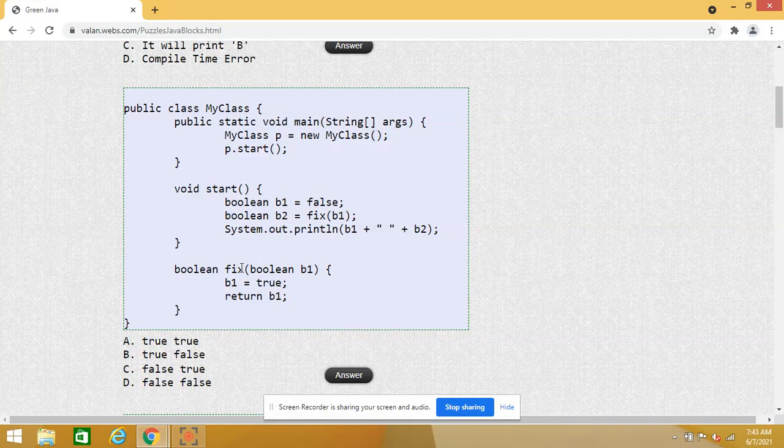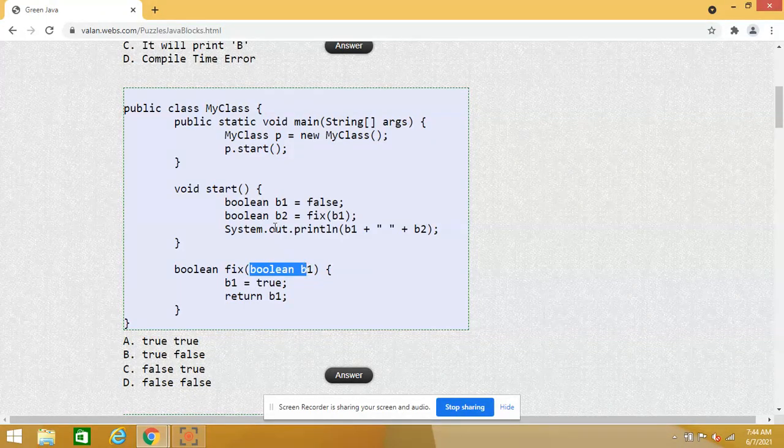Now if you look at the second method, I may get confused. I have a boolean b1 once again. In the start method I have a boolean b1, and in the fix method also I have a boolean b1. But the scope of a local variable is within its block.